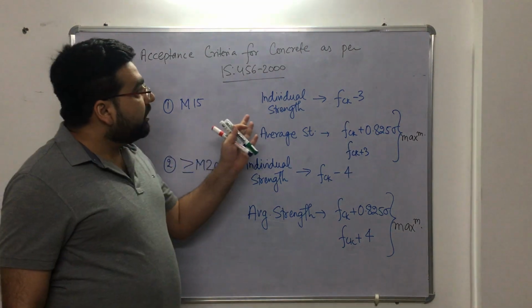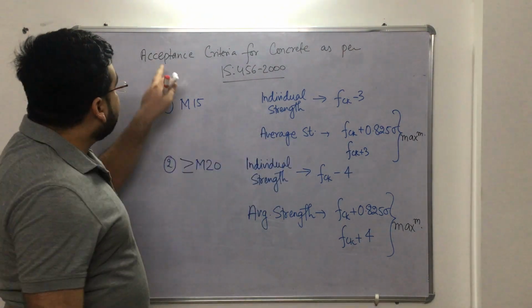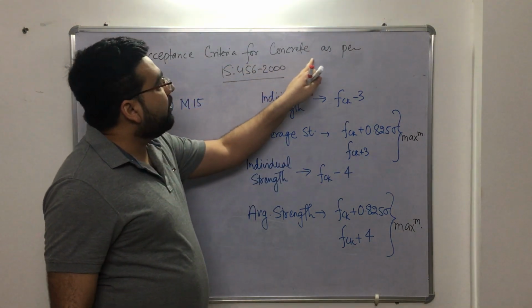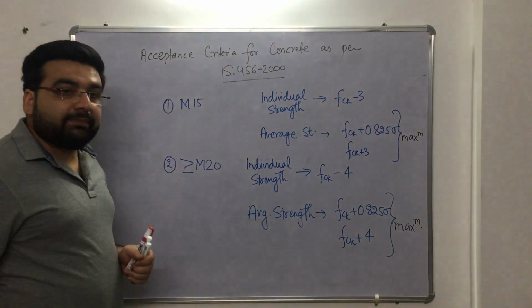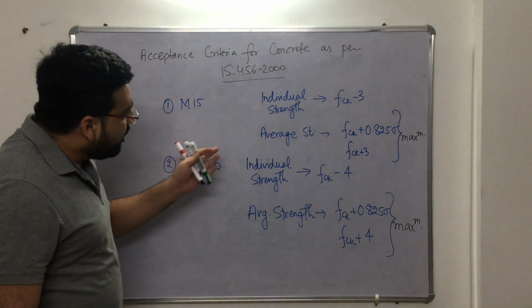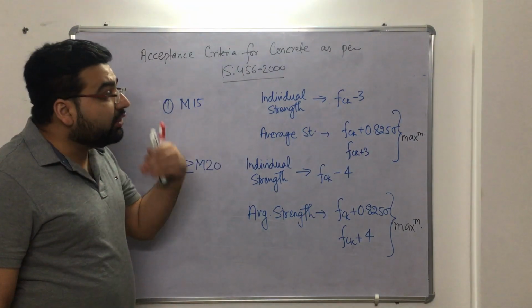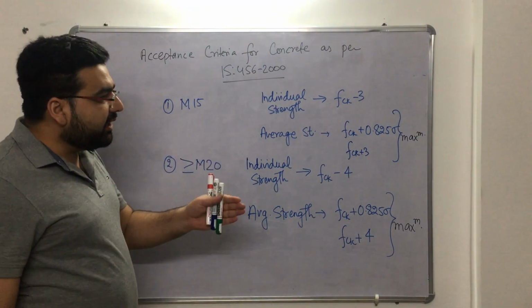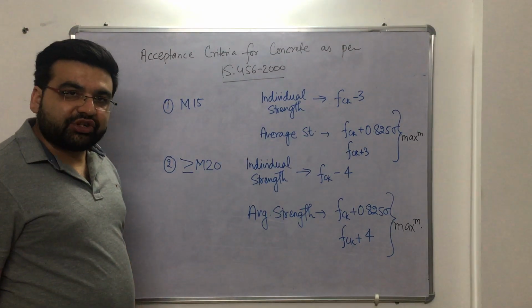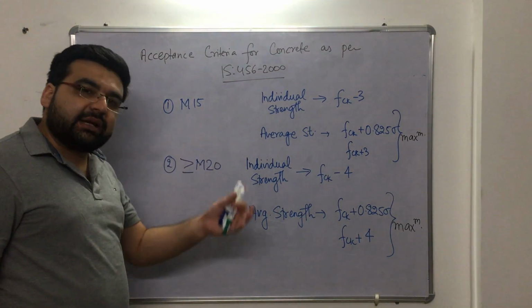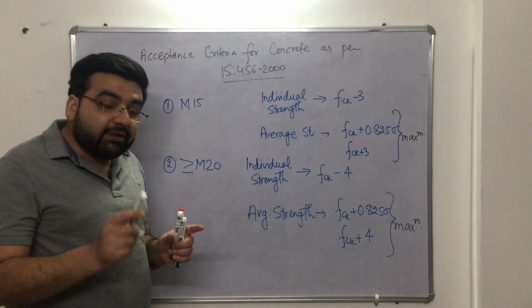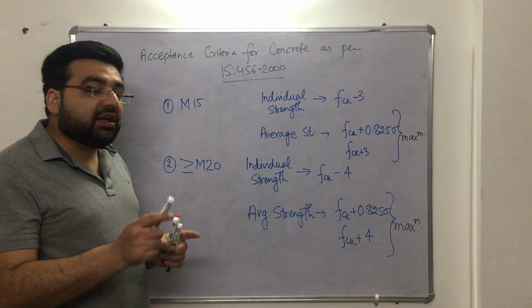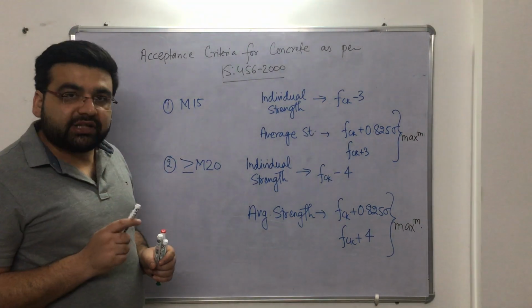Now coming to the next important topic, that is the acceptance criteria for concrete as per IS 456-2000. Now this is very important. From this topic, a large number of questions and even numericals have been asked in previous year GATE examinations, right? And not just GATE, in other examinations also. So this topic is important. As I have told you, I will be telling you only those clauses which are important from the GATE perspective, right?